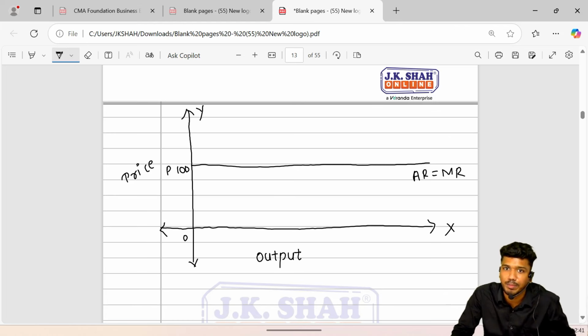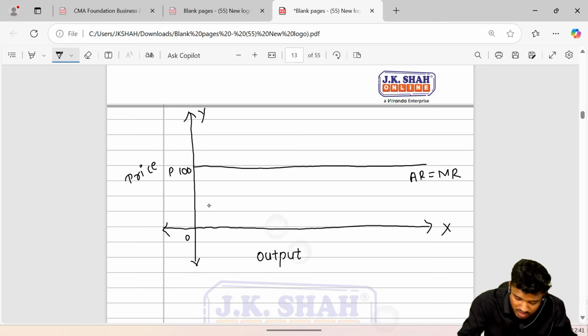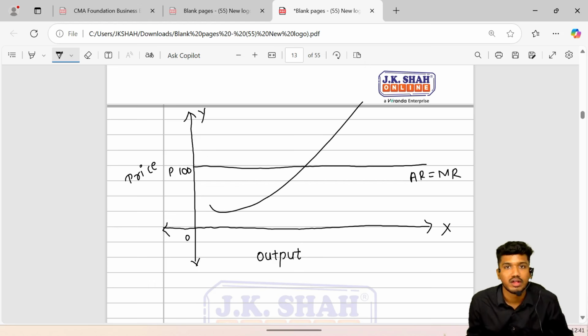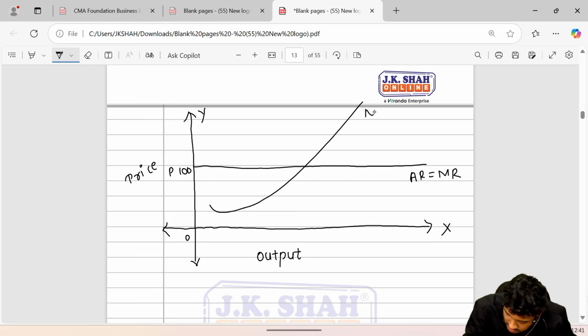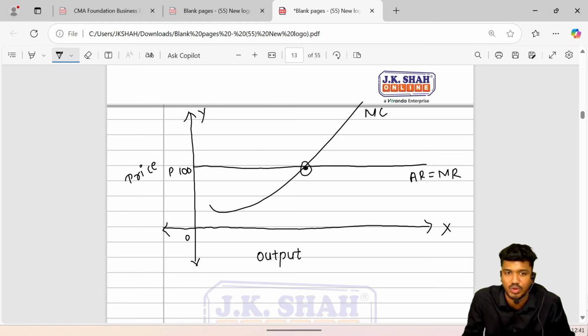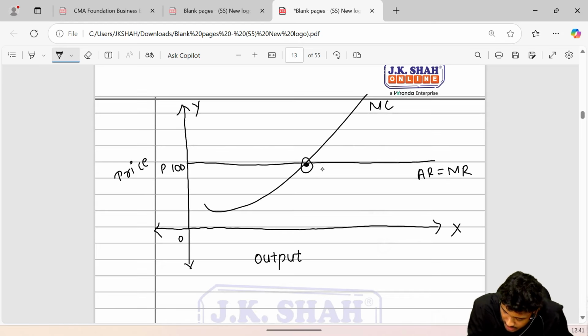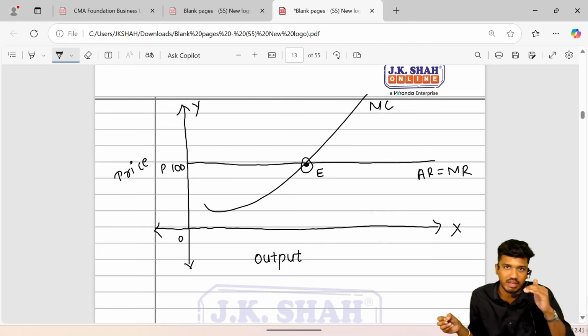So what is the equilibrium point? We mark the MC curve. You have to make MR equal to MC. When MR is equal to MC, it is an equilibrium point.